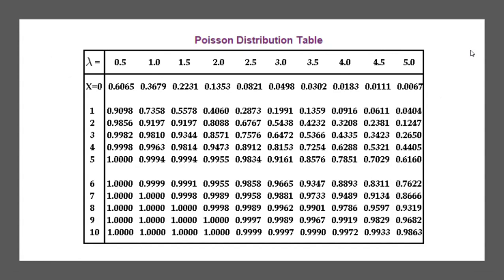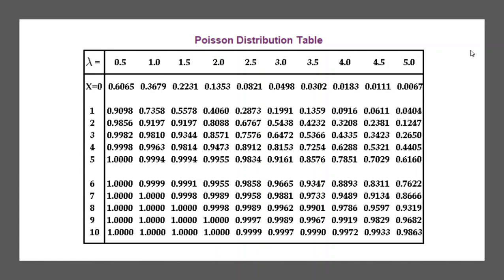Coming to the Poisson distribution table. This table gives the probability in terms of x and lambda. We have the formula of the Poisson distribution: f of x is equal to e power of minus lambda, lambda power of x by x factorial.